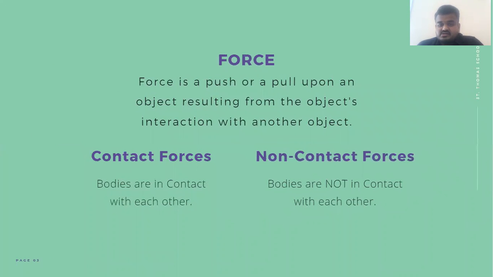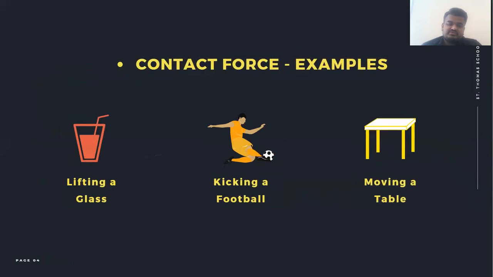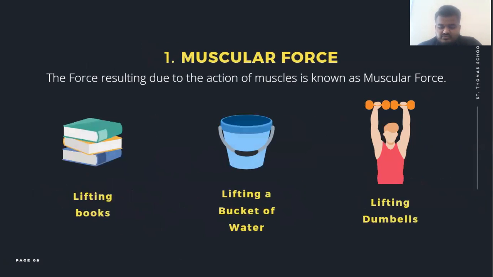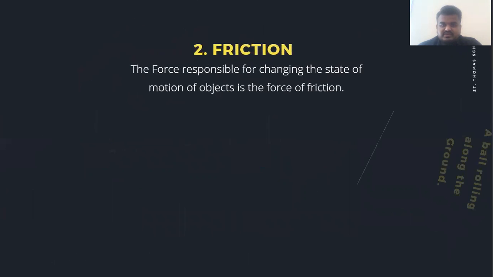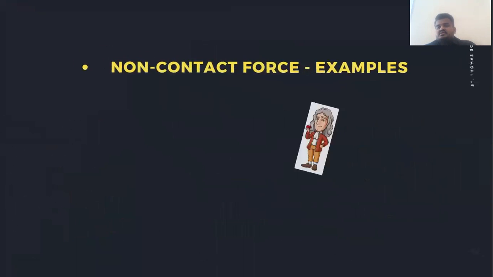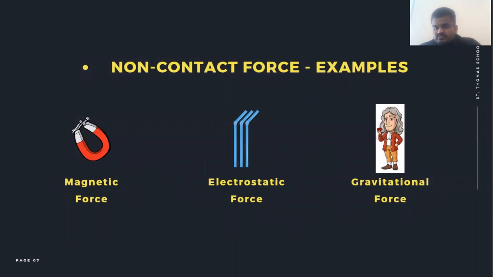Next one was types of force: contact force and non-contact force. In contact force we have studied these examples and types. First of all, muscular force with this example. The second one is frictional force, that is how a moving object, in running condition, comes to the rest position. It's the only reason of frictional force.